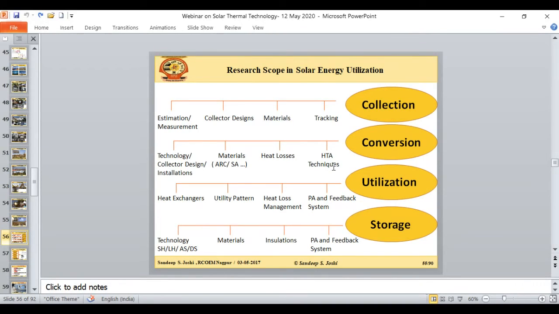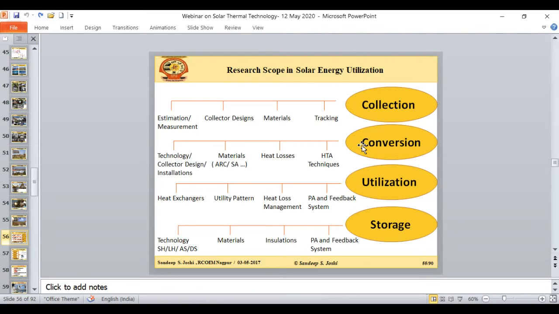Then there is one more area where the thermal people are really contributing greatly. That is the heat transfer augmentation methods. Like in the passive and active types of heat transfer augmentation, we are trying in the thermal area, both in water heating applications, in solar air heater applications, and again in CSP type applications. So this is an evergreen area for thermal engineers.